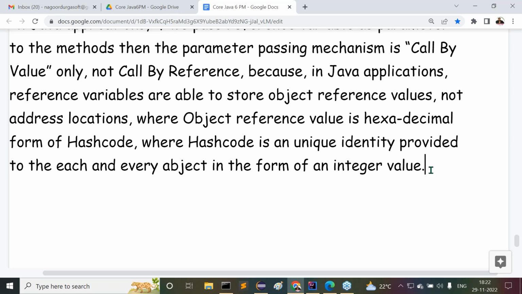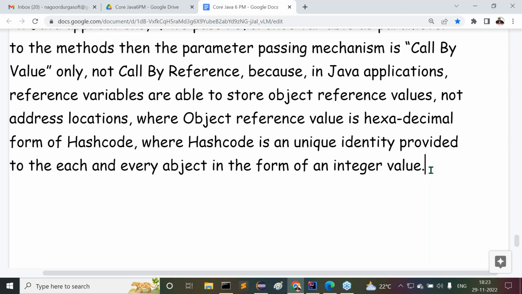Finally, only one point I'm telling there. Call by value is very common in all the programming languages. But the only point is call by reference. Call by reference is possible in the case of C and C++, but it is not possible in the case of Java. Then why is it possible in C, C++, and why is it not possible in Java? If you observe the point here, the answer is very clear.